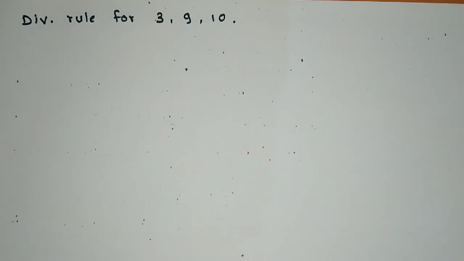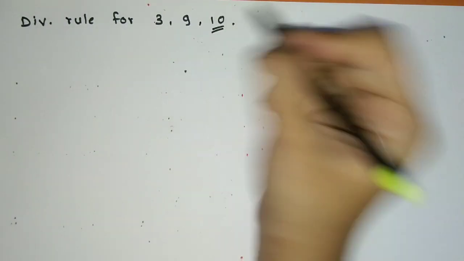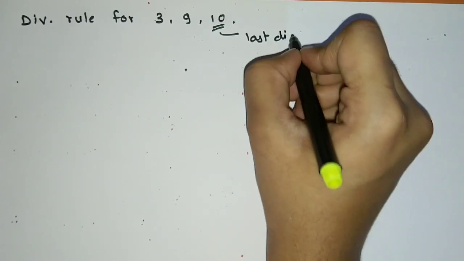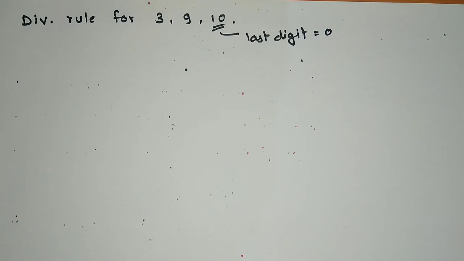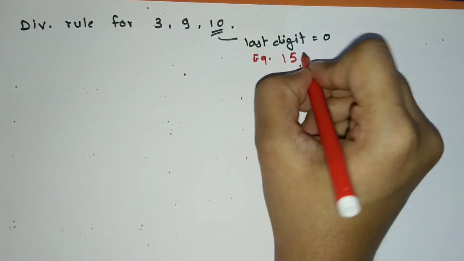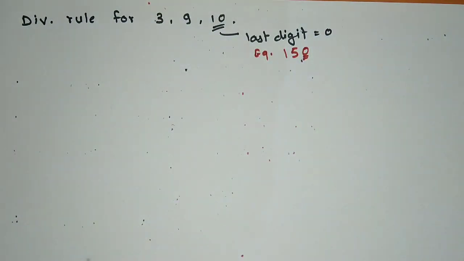And 10. Now here if the last digit is 0, then the number is divisible by 10. Last digit 0. If the last digit is 0, then the number is divisible by 10. For example, 150. This number is divisible by 10.